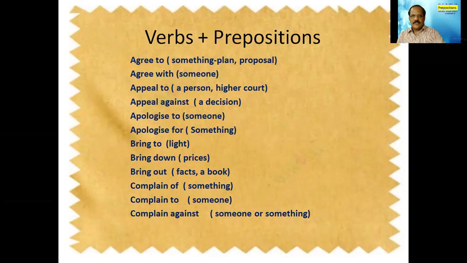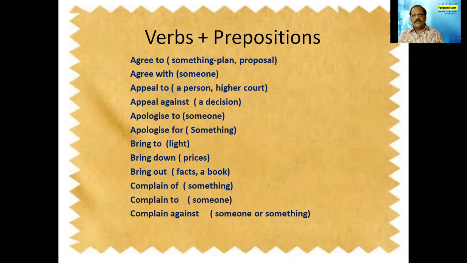Here only some examples are given. Complain of: when you say complain to, you can complain to the concerned officers. He made a complaint to the revenue divisional officer or to the collector. The collector or the revenue divisional officer is someone, isn't it? So complain of certain things, complain of insanitary conditions, that is something. So complain of is used for something and complain to is used for someone.